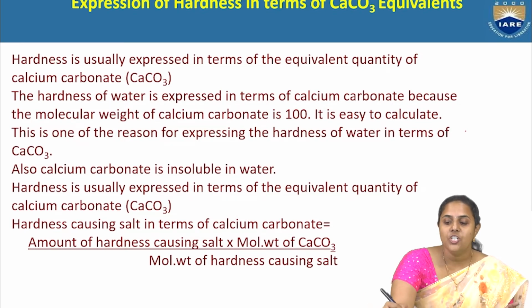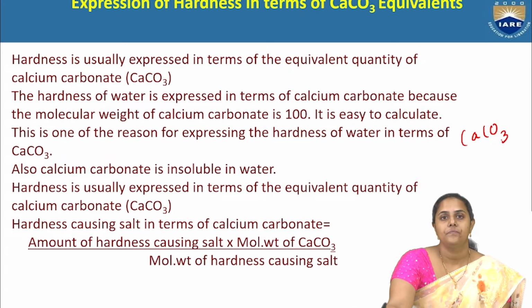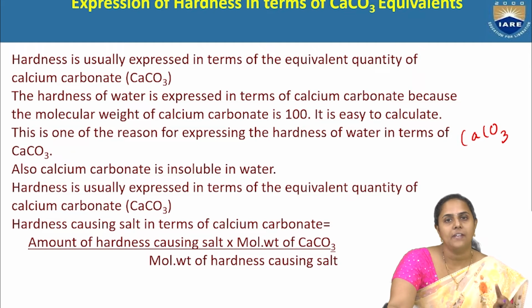Among these, calcium carbonate is chosen because of two properties. One is that the molecular weight of calcium carbonate is 100 and it is easy for numerical calculations. Second reason is calcium carbonate is insoluble in water. Because of these two reasons, calcium carbonate is chosen to express the hardness of water.